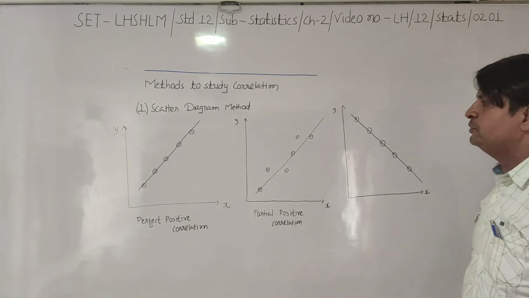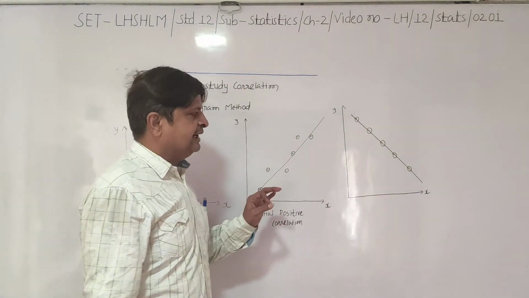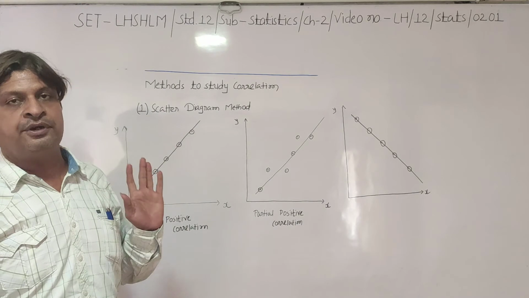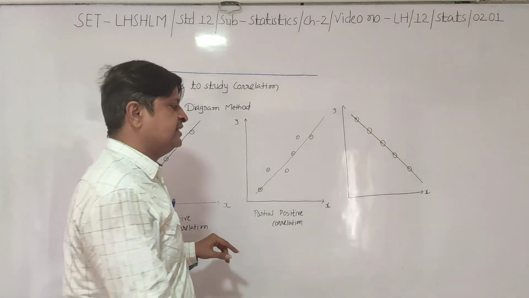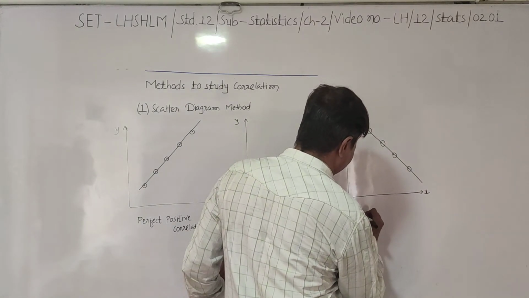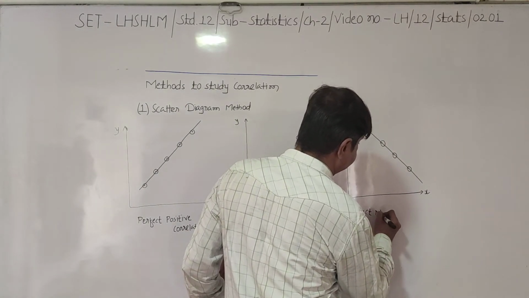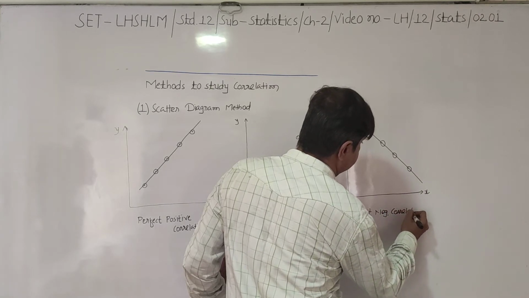Whenever you get a slope from left to right downward, it is called negative correlation. And as all the points are on the same line, we can say that there is a perfect negative correlation. Got it?